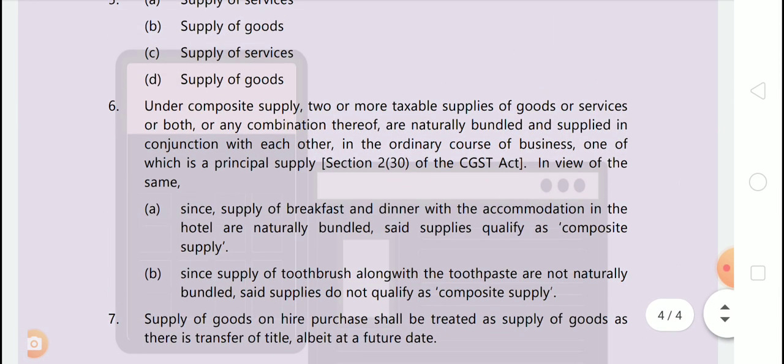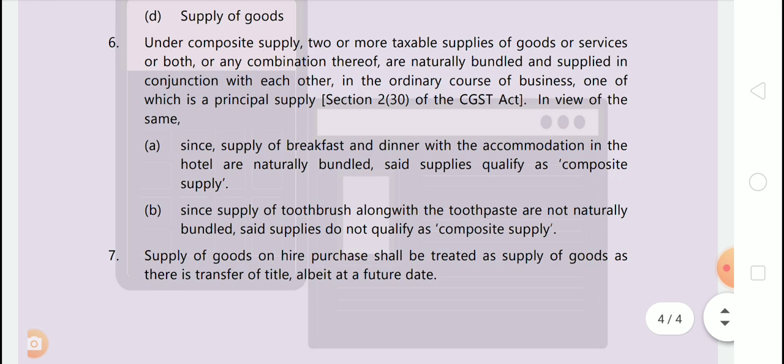So it's given under composite supply, two or more taxable supplies of goods or services or both or any combination thereof are naturally bundled and supplied in conjunction with each other in the ordinary course of business, one of which is a principal supply, section 2 subsection 30 of CGST Act. In view of the same, since supply of breakfast and dinner with accommodation in the hotel are naturally bundled, said supplies qualify as composite supply.